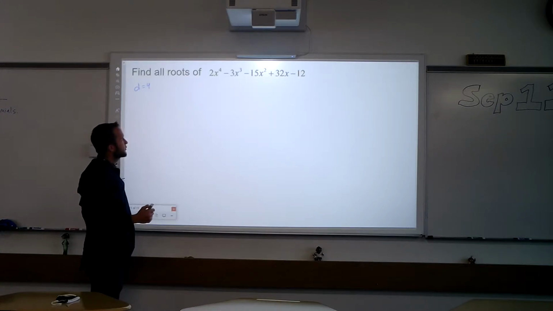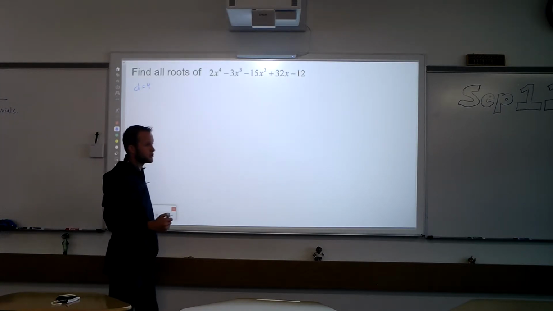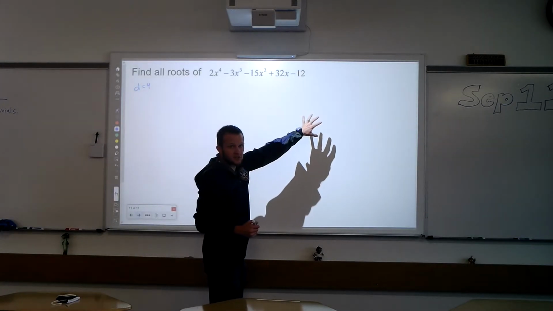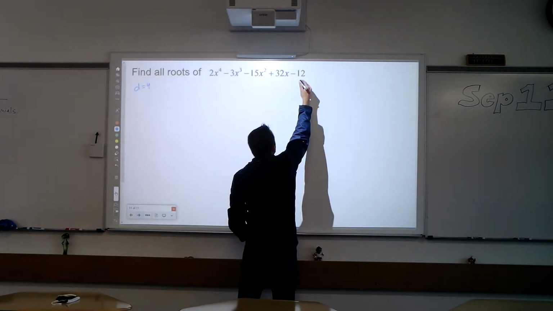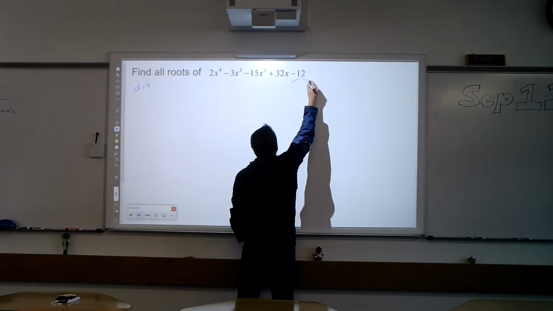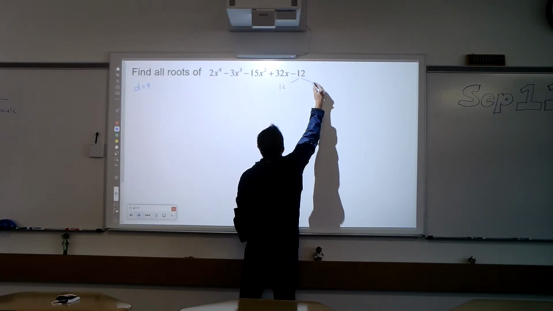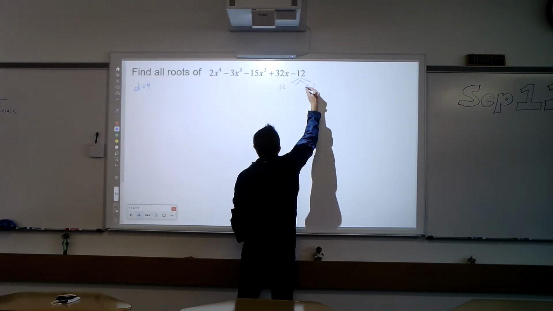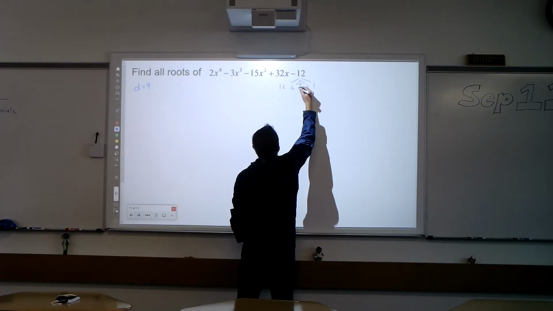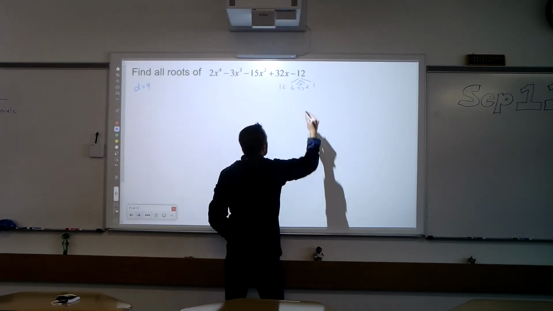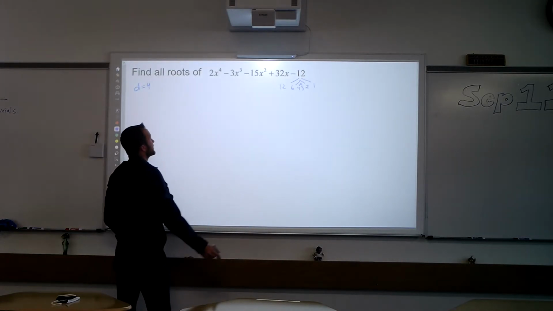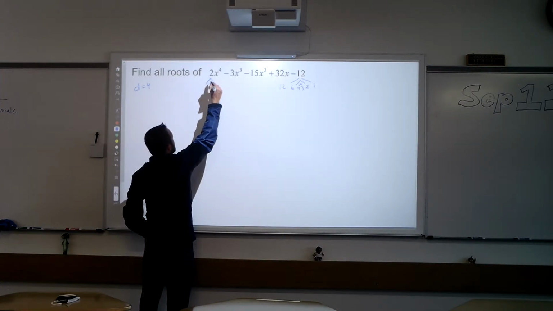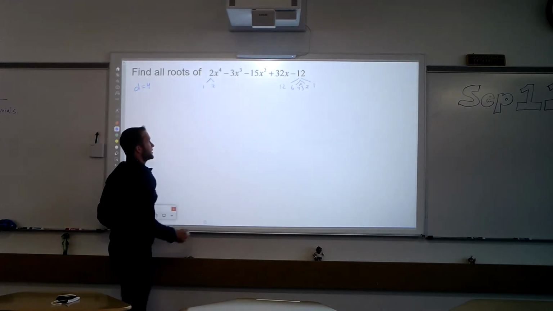So how do we come up with our possible rational roots? We're going to take factors of the constant term and divide it by factors of the leading coefficient. Numbers that multiply to give me 12, well, I've got 1 and 12, 2 and 6, and then we've got 3 and 4. So there's a lot more factors of 12. And we're going to need to divide those all by factors of 2, which are 1 and 2.